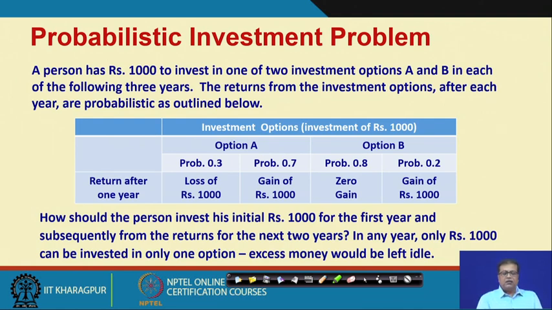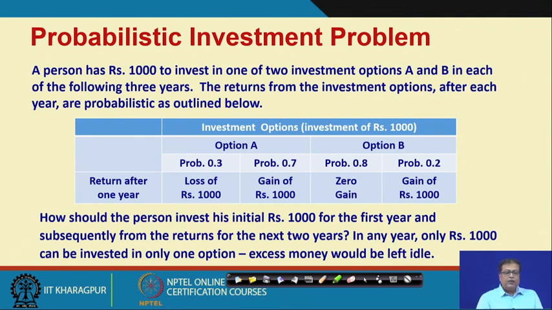So, in some sense option B looks better because you are not going to lose anything, whereas option A is risky. But then in option A, the probability of gain is higher. There is a 70% chance that you may gain and 30% that you lose all your money, whereas option B has only a 20% chance of gain, 80% you do not get any gain, but you get back your money.